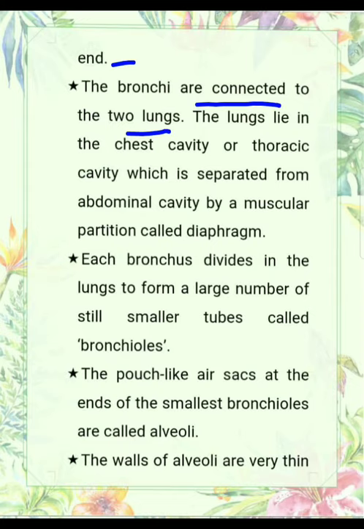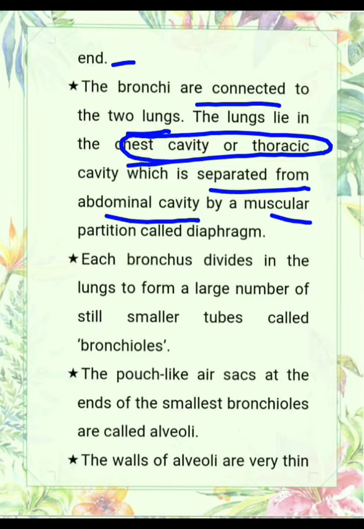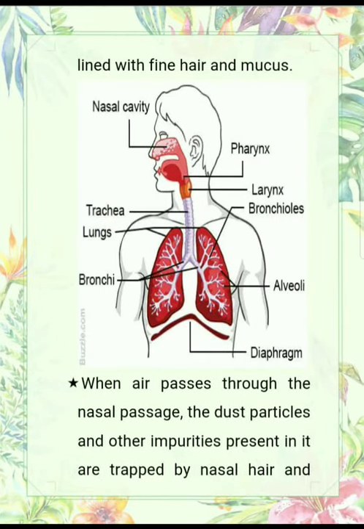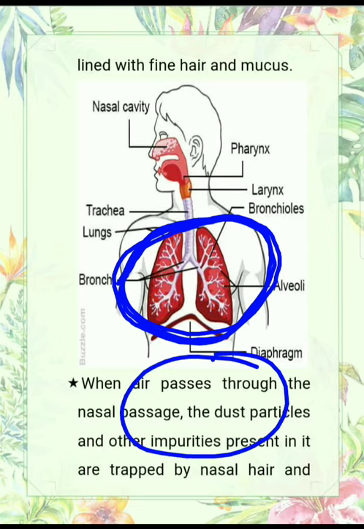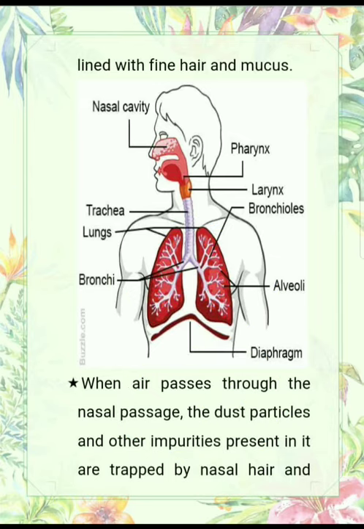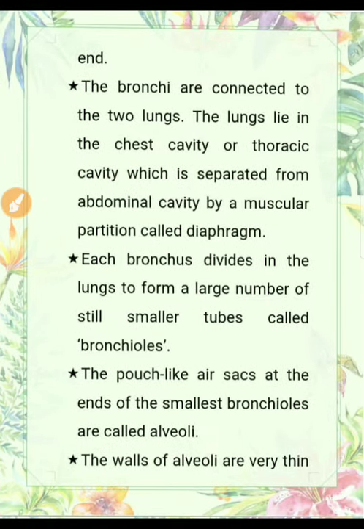The lungs lie in the chest cavity, or thoracic cavity, which is separated from the abdominal cavity by a muscular partition called diaphragm. See in this diagram that these lungs are present in the thoracic cavity, and on the lower side of the thoracic cavity, the abdominal cavity is present, in which the abdomen is present. The thoracic cavity and abdominal cavity are separated by a membrane-like structure known as diaphragm.